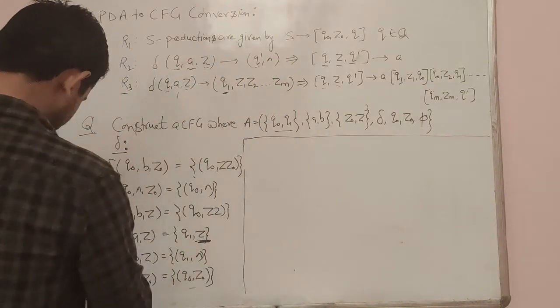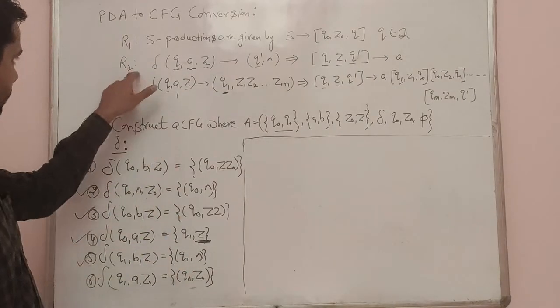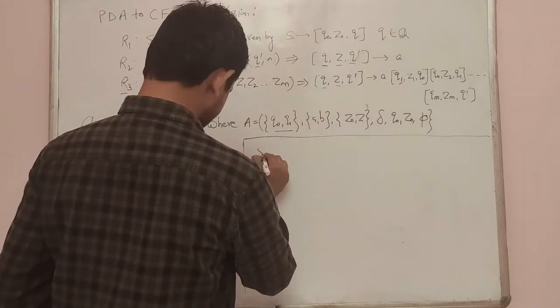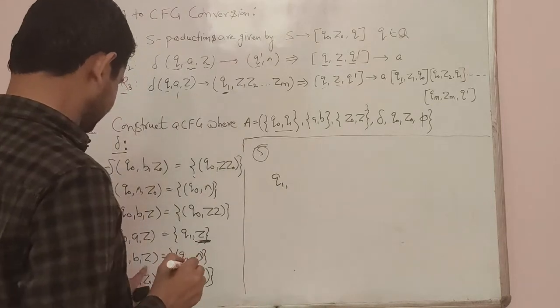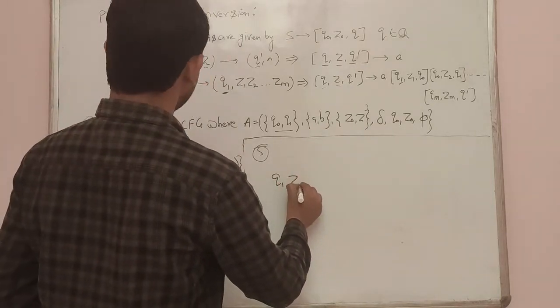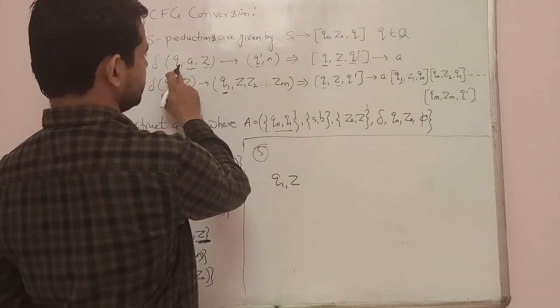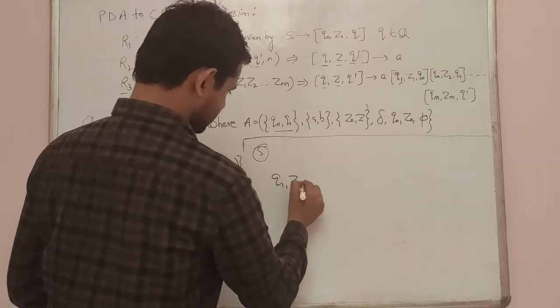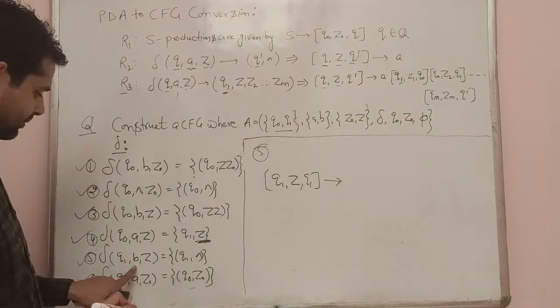For the next one, the fifth one, again some copying condition is there, so we will apply rule R2. So we are writing for the fifth one. So q1 comma z, q, then z, then q dash, whatever value is there, means it is q1, tends to whatever value is there.